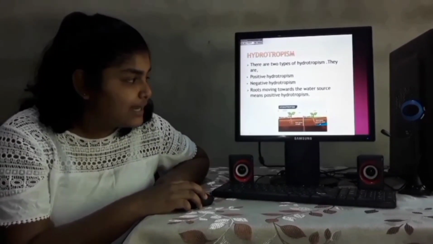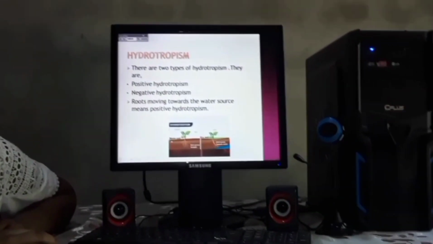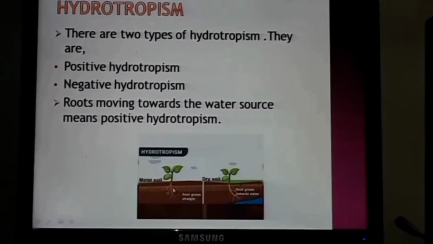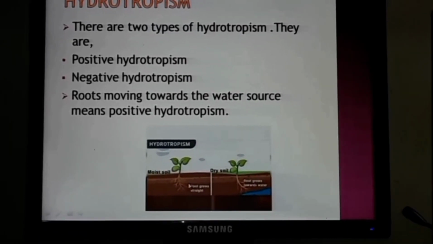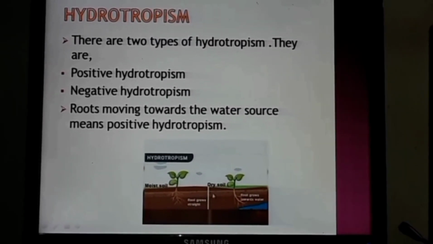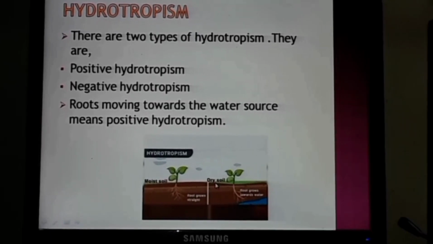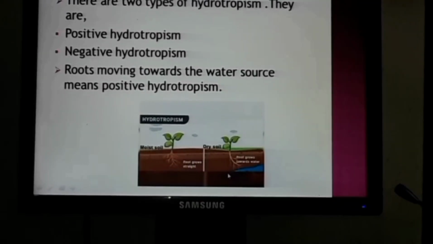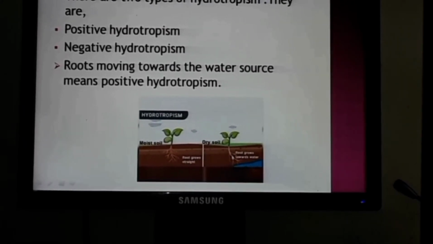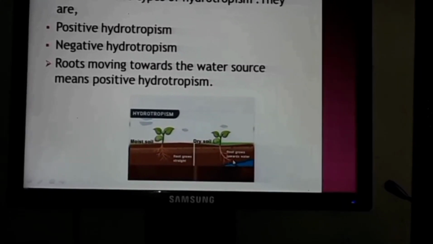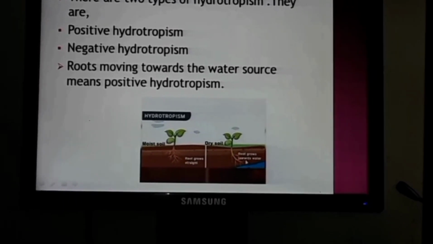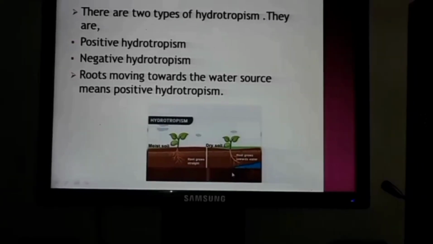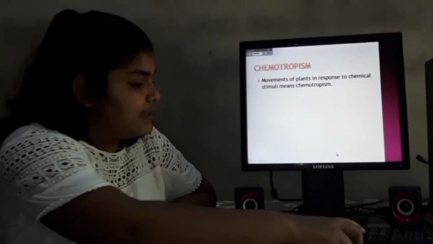Please look at this picture. You can understand this soil layer is a moist soil layer, so the roots are in here. But after some time the soil layer becomes dry and the water level is only in there. Therefore the roots turn to this side. That is the reason the roots are turned to this side. Let's move to our next slide.